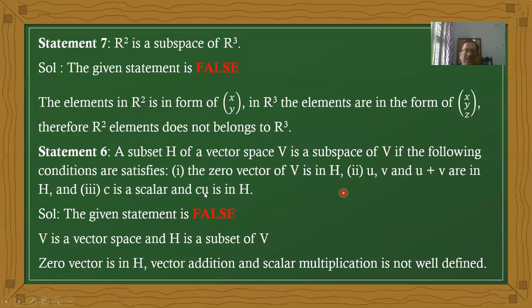Similarly, C into U is in H. That means, for example, in a simple case, I, 2I, definitely 3I exists. 3I belongs to H, but the definition is not for each and every element. The same here also. Therefore, scalar multiplication and vector addition are not well defined. That's why this H is not a subspace of V.